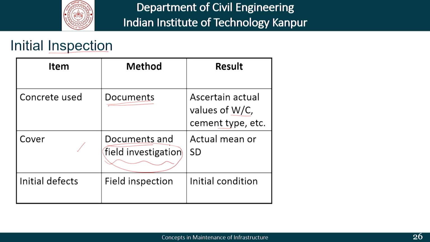kind of field investigations. Now, this field inspection at the time of closure of construction and at the time of the structure going into service will help us understand what is actually the situation as far as the structure is concerned at t equal to 0. That is actually what will help us determine the initial defects and get the initial condition. This is what was alluded to when we talked of an initial level of deterioration.